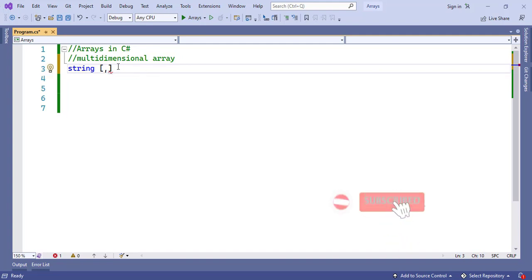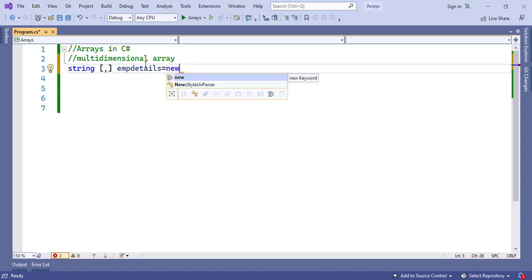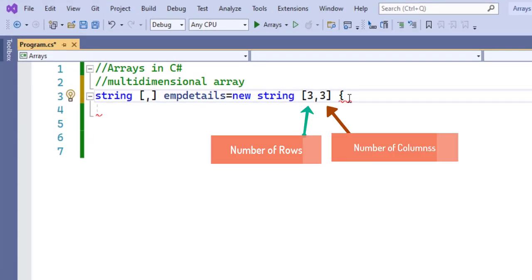So let us go for a 2-dimensional array, and here I'll store employee details in the form of a table. We'll initialize the array now, making use of the new keyword. After that, in the square brackets you can mention the size of the array, or it is optional. Let me mention the size here, 3, 3. That means this employee details array is going to have 3 rows and 3 columns.